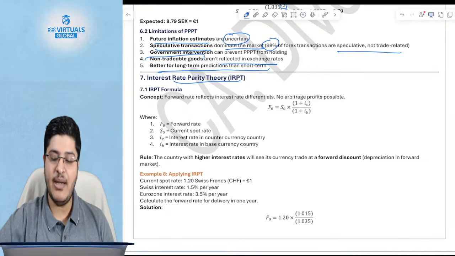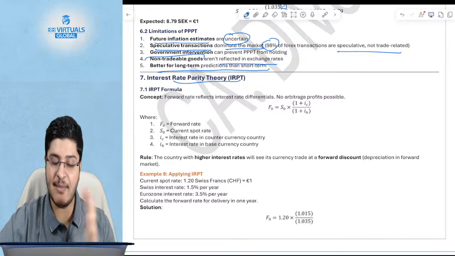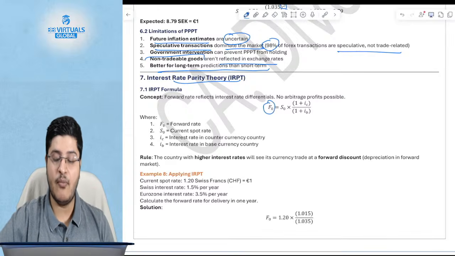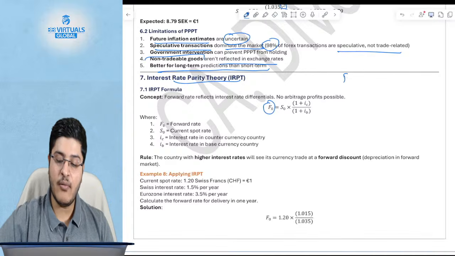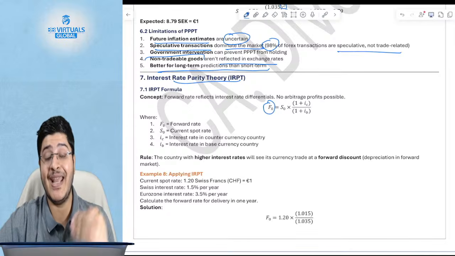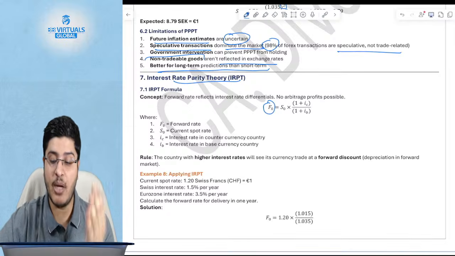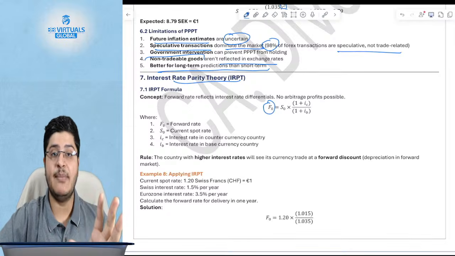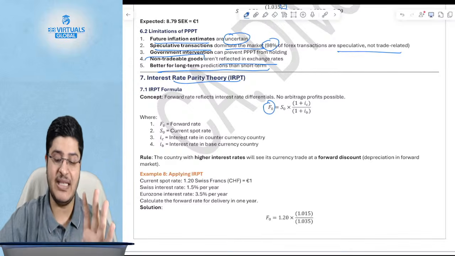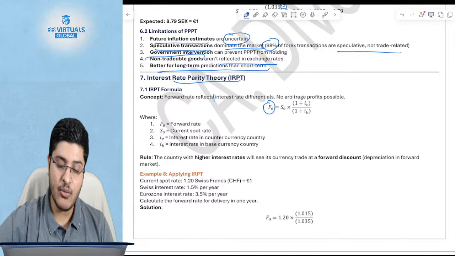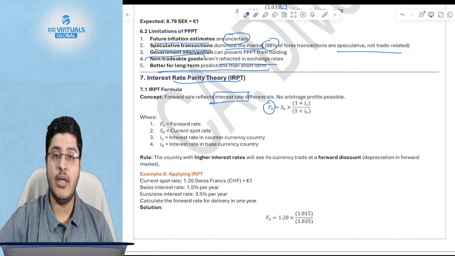The interest rate parity theory is quite similar, except that it gives the forward rate. Now what do we mean by forward rate? The rate for today. If I say the forward rate today for a year hence, it is the rate today that I expect to happen a year from now. The logic is absolutely the same as the inflation rate, except that instead of inflation rate, here we use the interest rates.